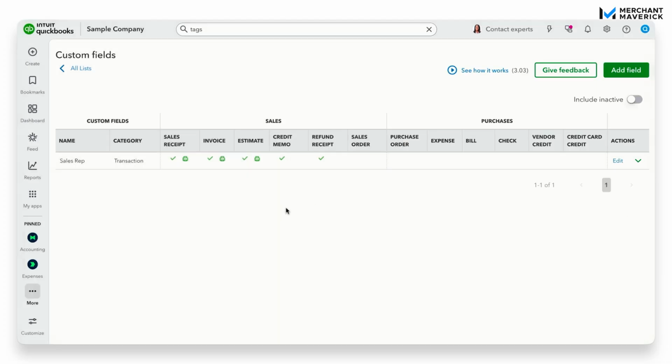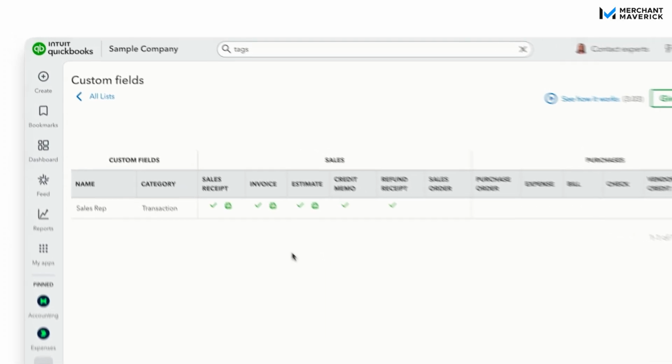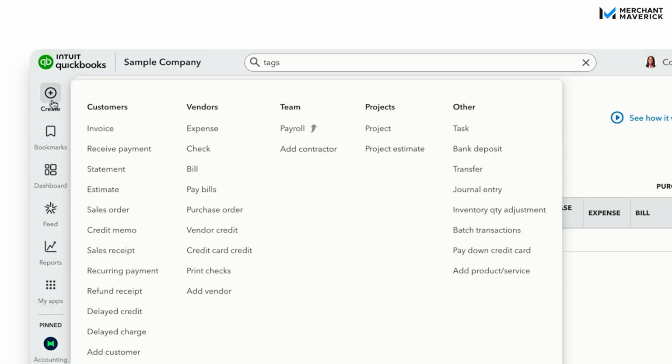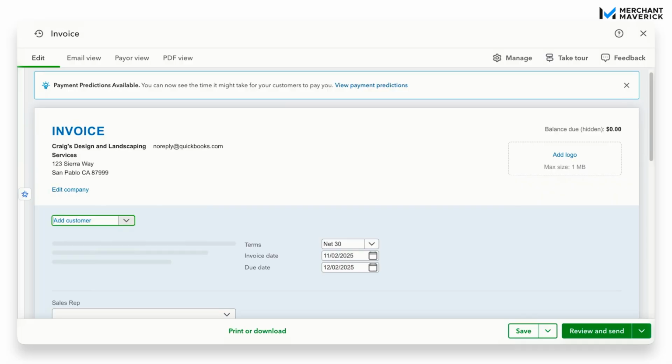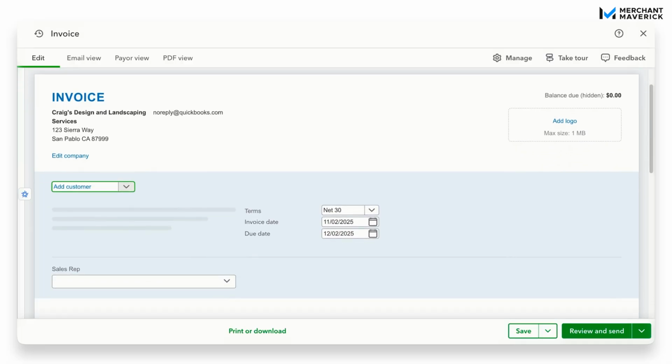So now that we have that set up, I'm going to show you how this actually looks on the form. We're going to go over here to the left of the screen, go to the top, hover over create, and go to the first option, invoice, because we did have this added to invoices. So I'm going to go in and actually fill out this invoice because I'm going to show you how it works on reporting a little bit later.